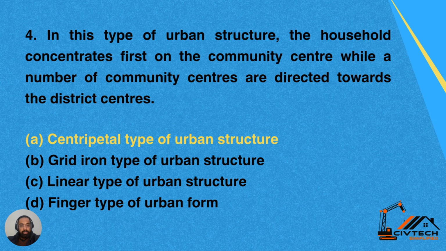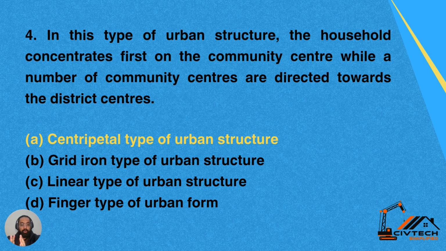So, such type of urban settlement or structure is called option A, centripetal type of urban structure. Option B, grid iron type of urban structure. Option C, linear type of urban structure. Or option D, finger type of urban structure.